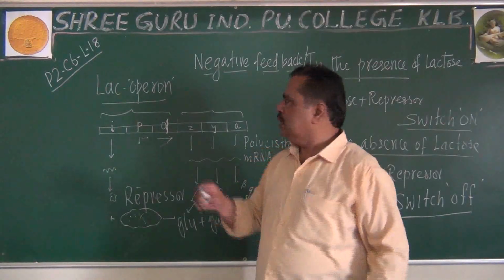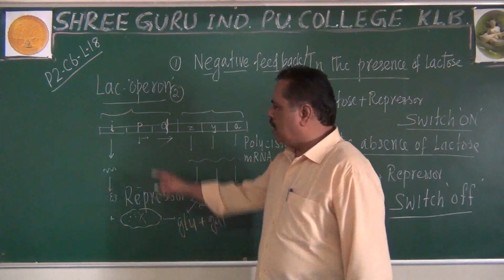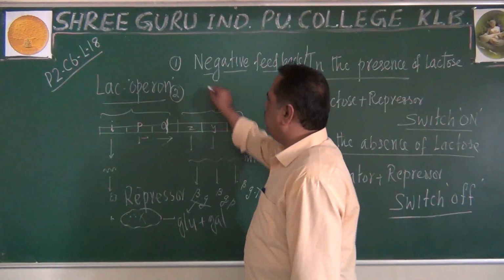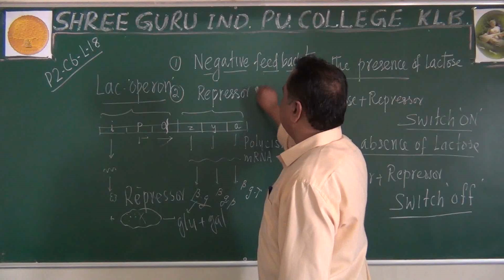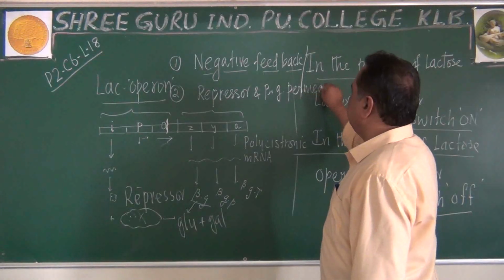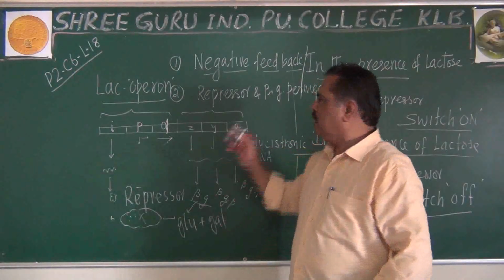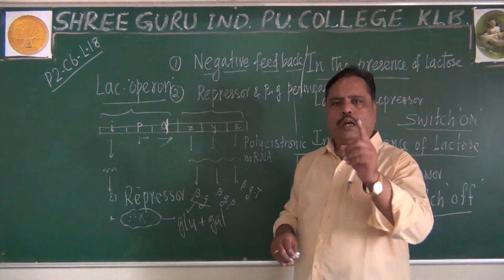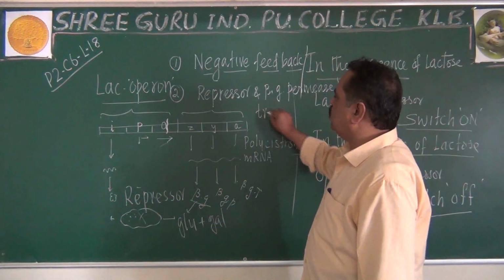That is one point. The second point I want to tell you related to the lac operon is that out of so many proteins or enzymes produced here, two proteins, the repressor protein, remember this point, and the beta-galactosidase permease protein. Repressor is a protein. Permease is an enzymatic protein. These two proteins will always be present in the E. coli bacterium in trace quantities.